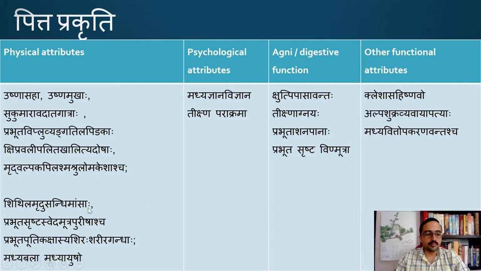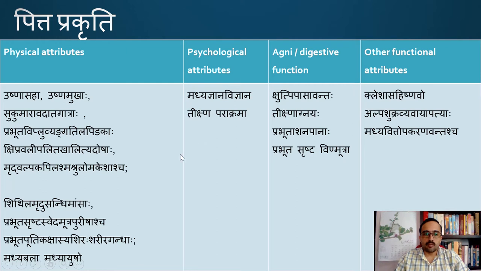will be supple. Prabhuda Srishta Sweda Mutra Purishascha, excessive sweating as well as excess of other malas like purisha and mutra. Prabodha Pudi Kakshasya Shira Shariragandhaha. The body will usually be foul smelling. We know that there are certain individuals who have a lot of body smell, body odor. Madhya Balaha, Madhya Ayushoho. If we classify them based on strength, these individuals will have Madhya Bala, the middle variety of body strength, and even the Ayus will be Madhya.